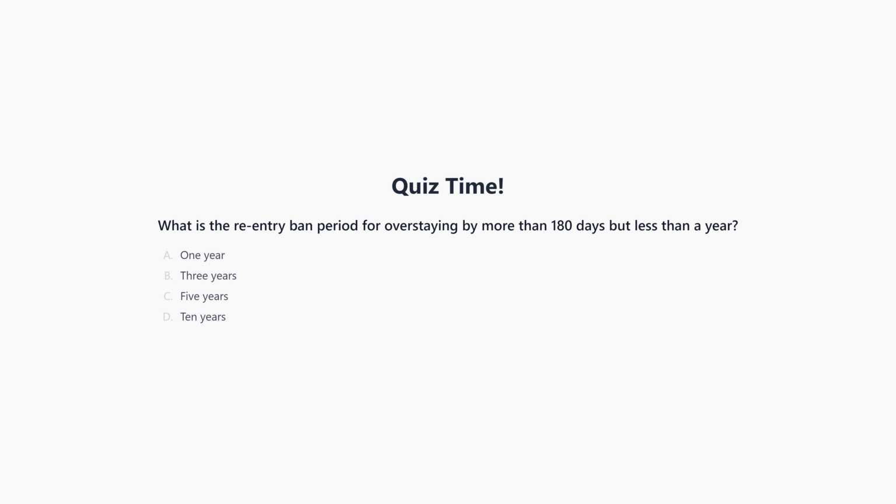Quiz time. What is the re-entry ban period for overstaying your visa by more than 180 days but less than a year? Here are your options: 1 year, 3 years, 5 years, or 10 years. You may pause the video to think about it if you like. We will discuss the answer in the next section.